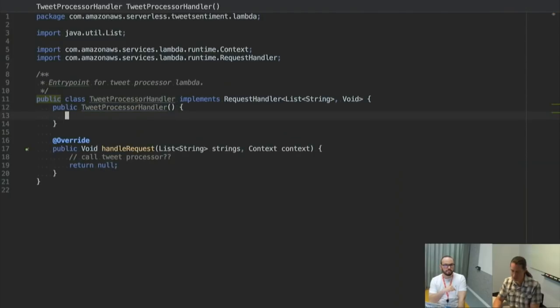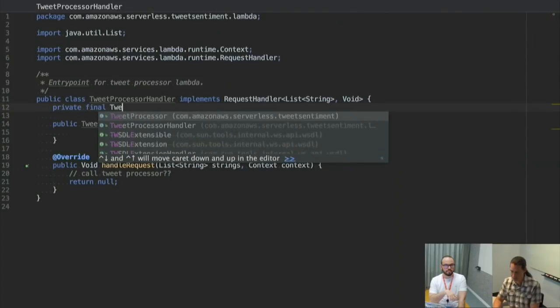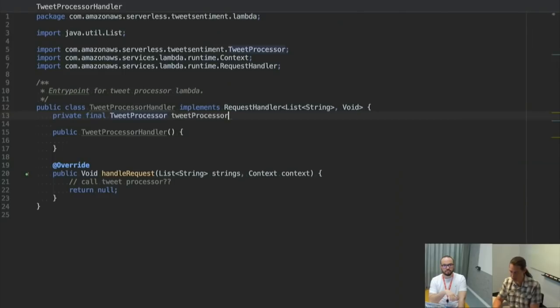When the Lambda function first cold starts, this object gets initialized. So we need to put our tweet processor in this object, and I made it final, which means it has to be initialized in the constructor. So how do I get it?